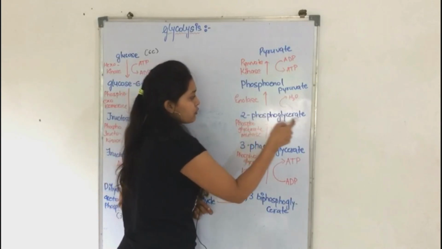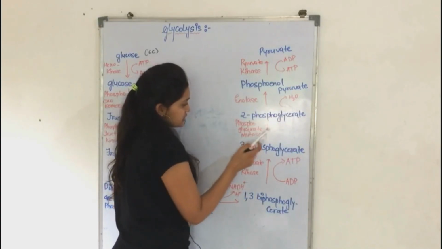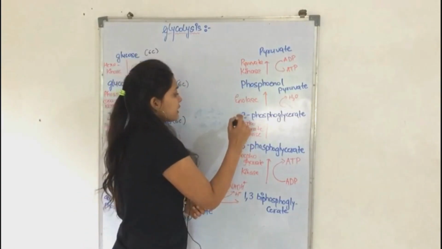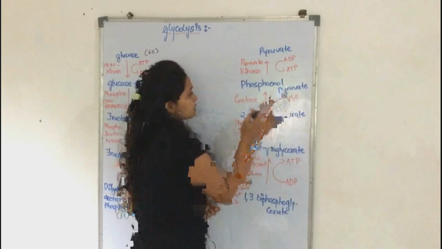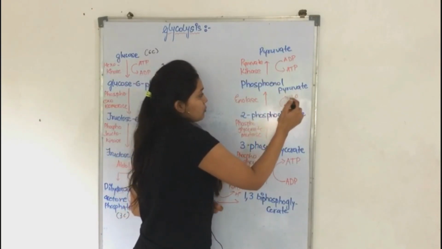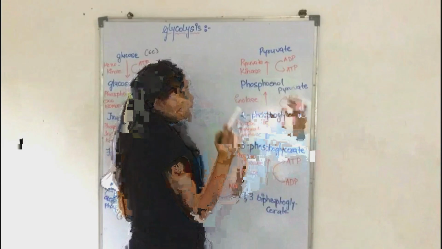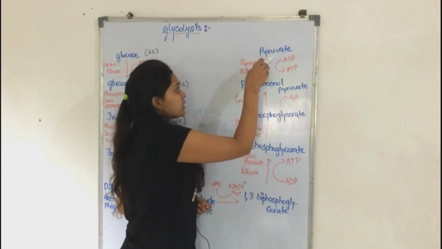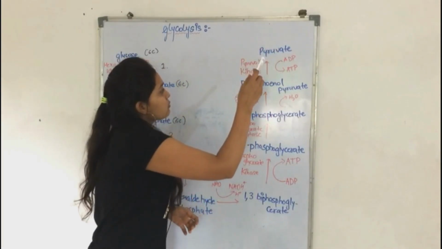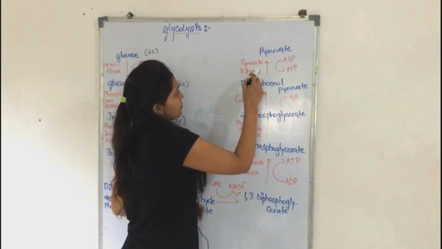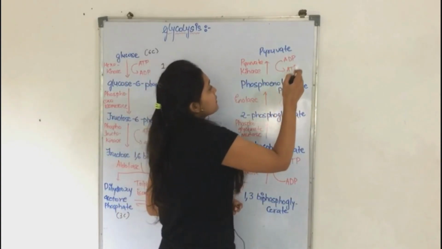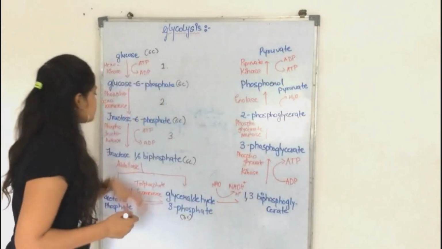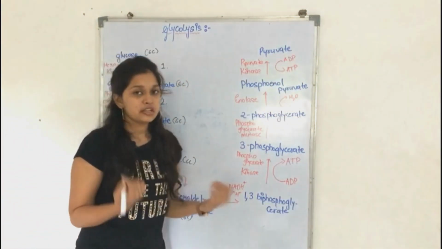3-phosphoglycerate will convert into 2-phosphoglycerate, only the number changes, with the help of the phosphoglycerate mutase enzyme. Second, 2-phosphoglycerate will turn into phosphoenolpyruvate with one molecule of water removed, with the help of the enolase enzyme. It will then turn into pyruvate with the help of the pyruvate kinase enzyme, and here another ATP will be formed from ADP. So this is our pathway of glycolysis.